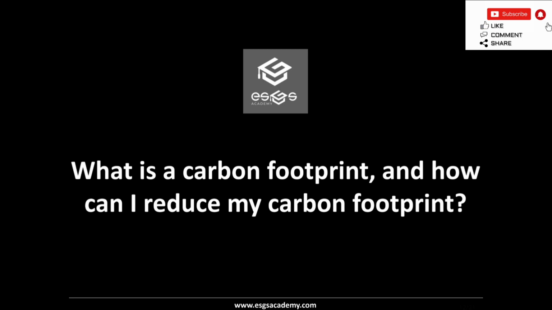It is primarily due to the consumption of fossil fuels, and the more fossil fuels are consumed during any activity, the larger the carbon footprint will be. For example, flying results in a larger carbon footprint than taking a train to cover the same distance. Activities that are part of the natural carbon cycle, such as breathing, are not counted in this.